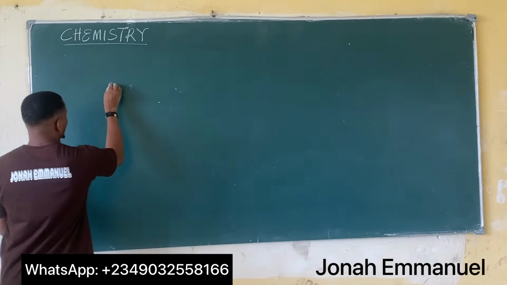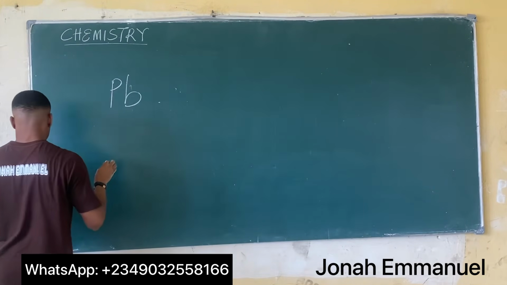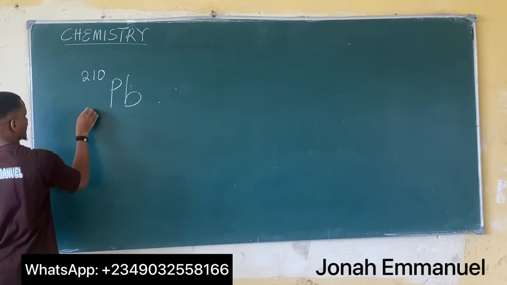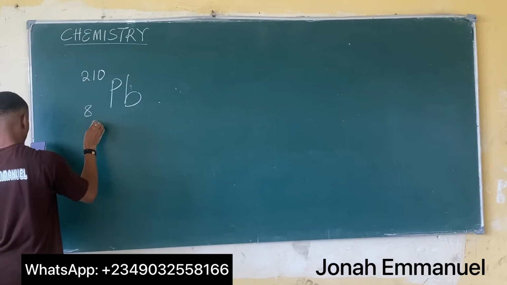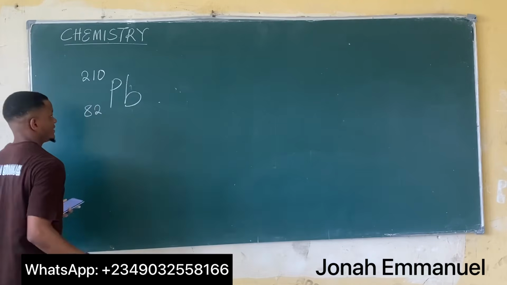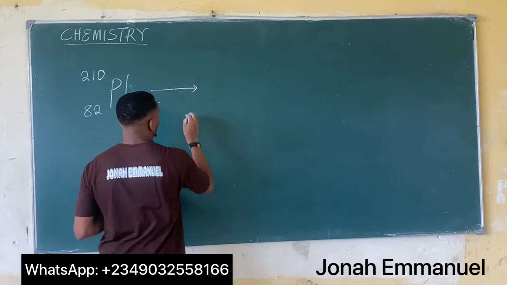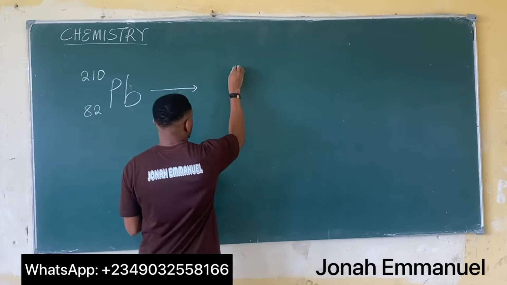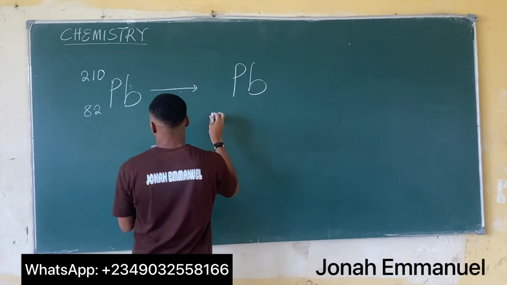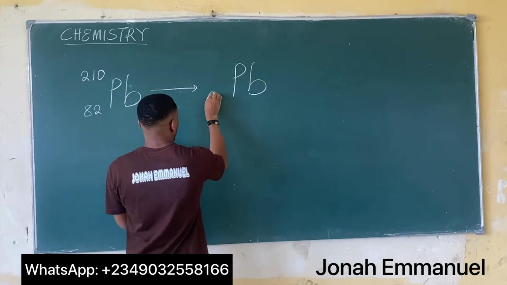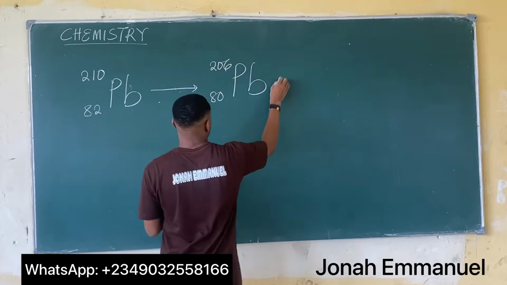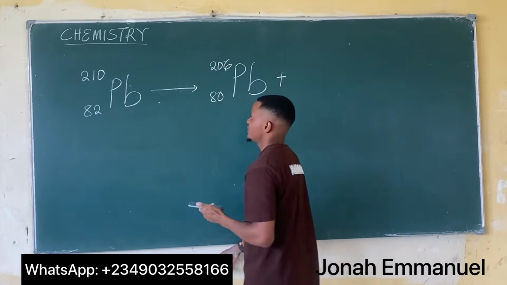I'm having lead Pb 210, and of course 82. They said this decays to form lead 206. They said it emits dash.